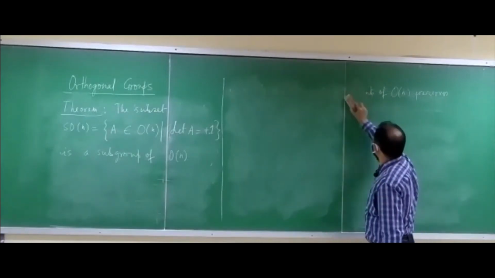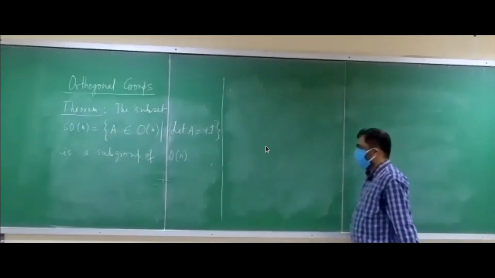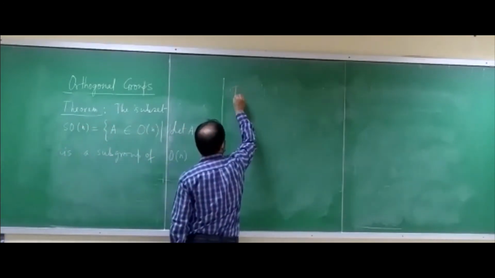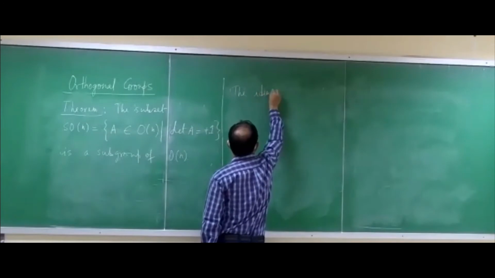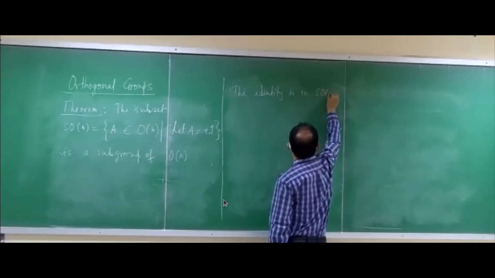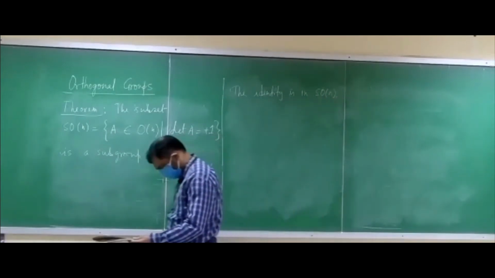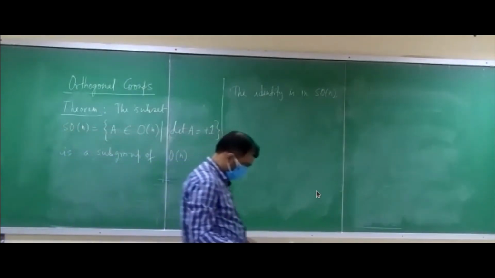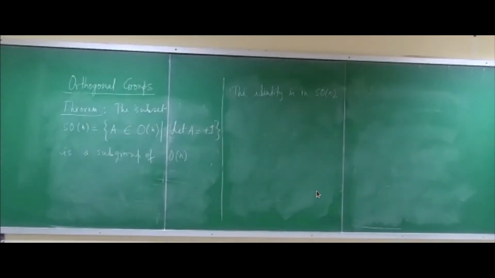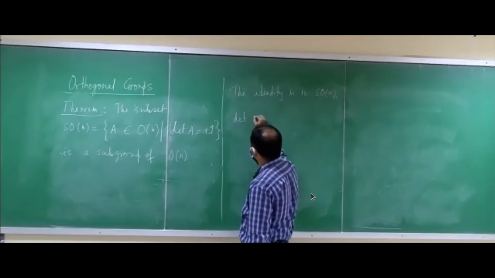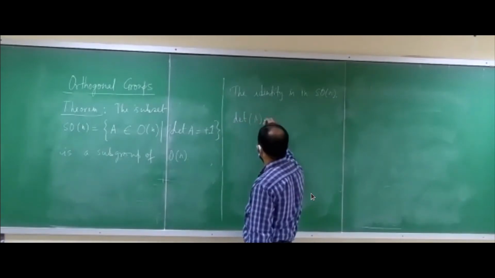Determinant of identity is 1, so identity is in SOn, right? What about inverse? Since A belongs to On, A transpose is equal to A inverse, and determinant of A transpose is 1. So determinant of A inverse is 1. Therefore A inverse lies in SOn.